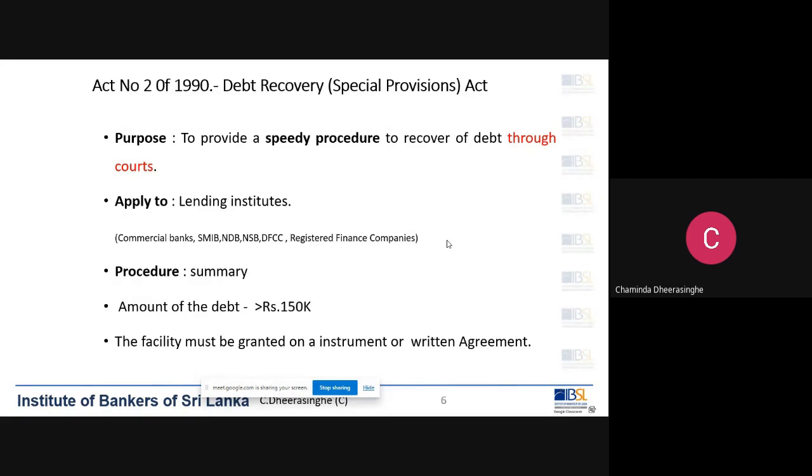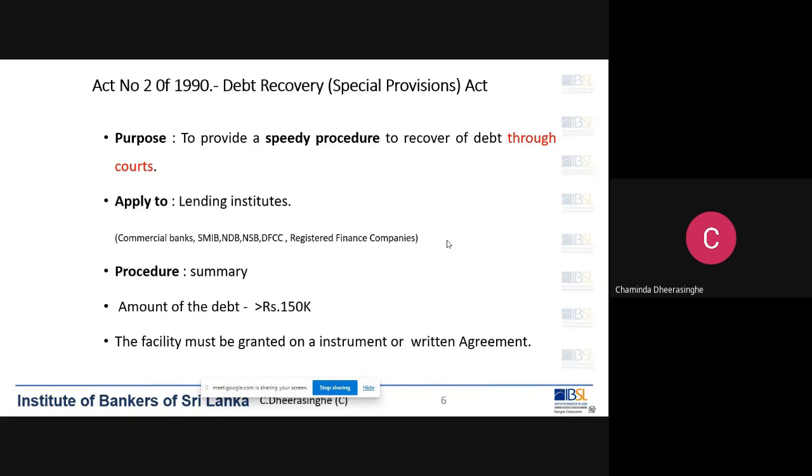They lend money based on keeping a promissory note as a collateral. Or sometimes there are some institutions that lend money just keeping a post-dated check as a collateral. So that instrument is sufficient to file action under debt recovery law.